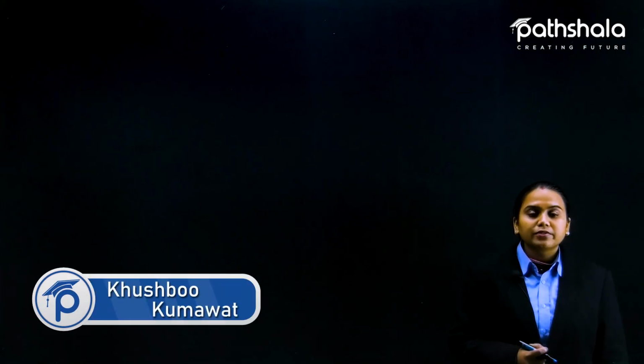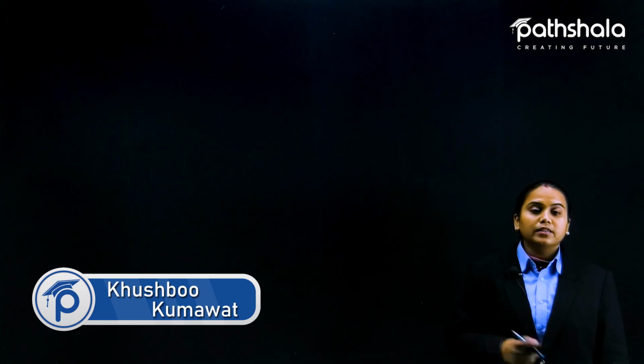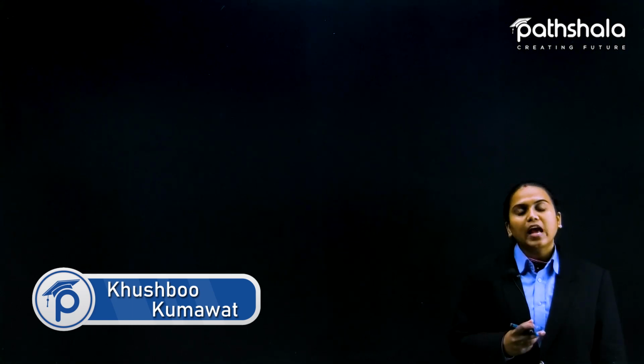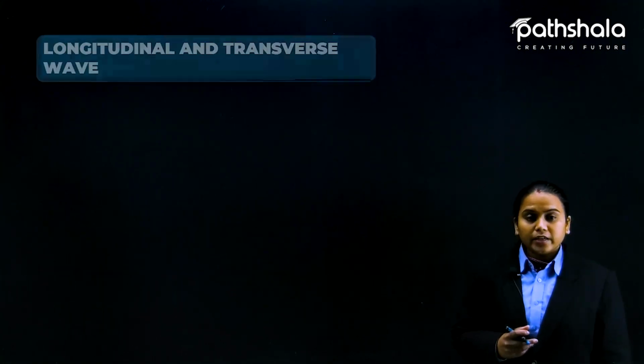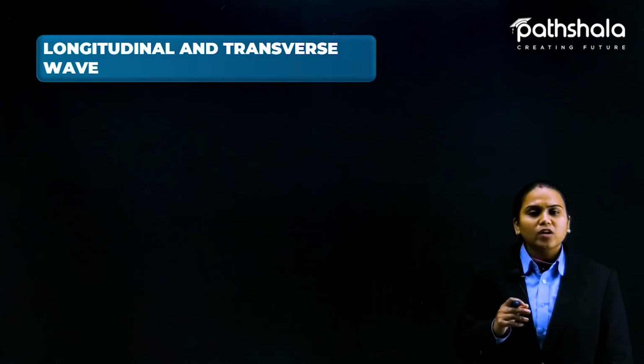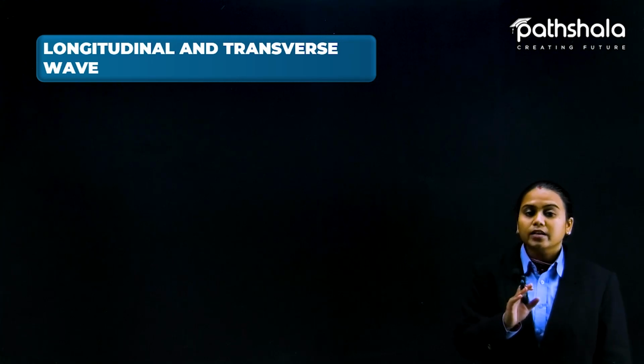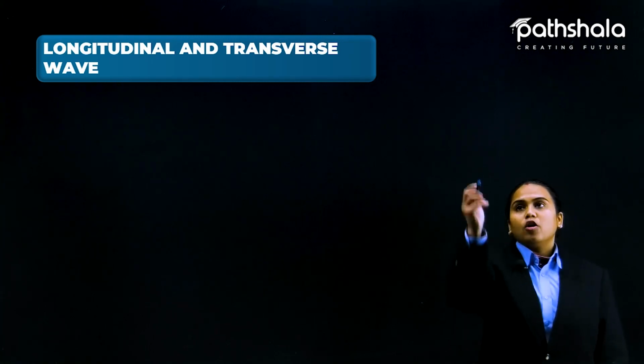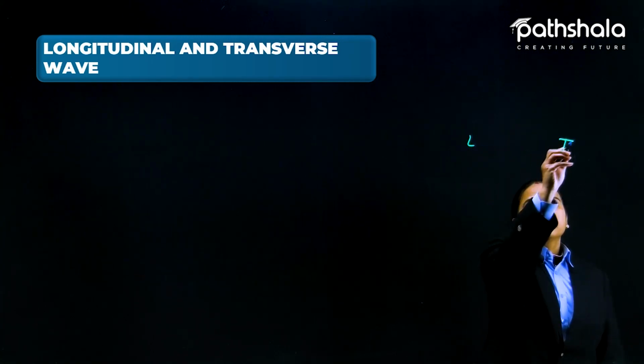As we have seen the difference between sound and light, now we are going to discuss the difference between longitudinal and transverse waves. Here we cannot simply define that longitudinal means sound and transverse means light. It doesn't matter. It is just longitudinal and transverse.